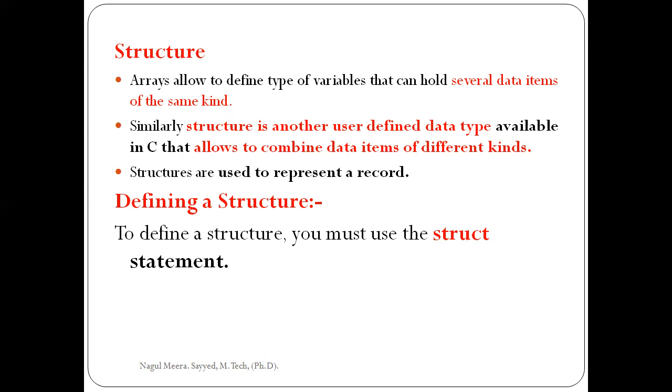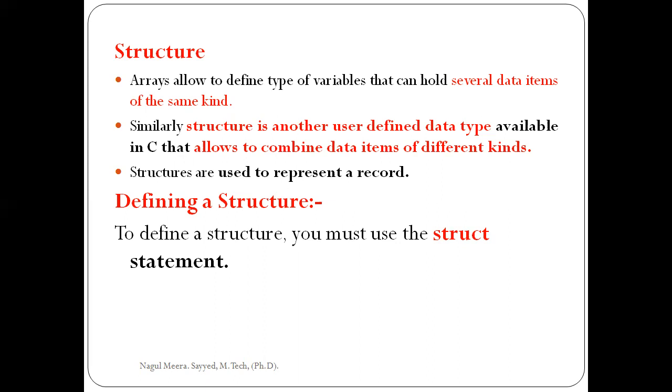For example, if you take student data, what is the content of student data? Student data consists of student name, student roll number, student marks, student average. Student name, roll number, marks, total, address, like this.